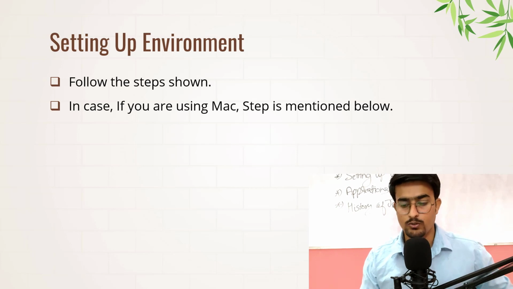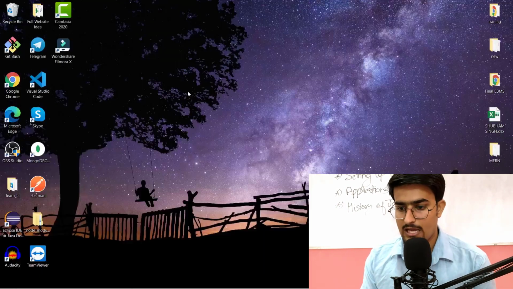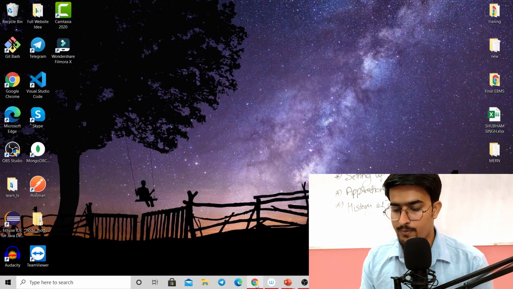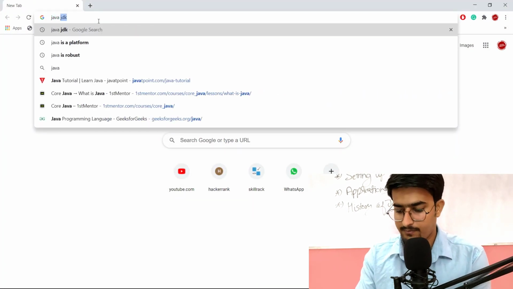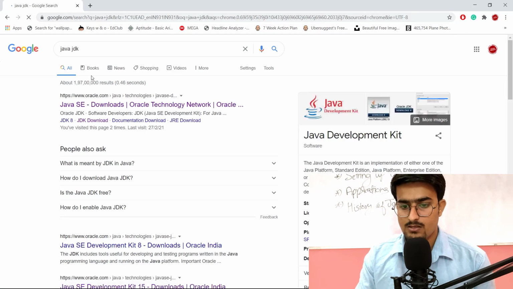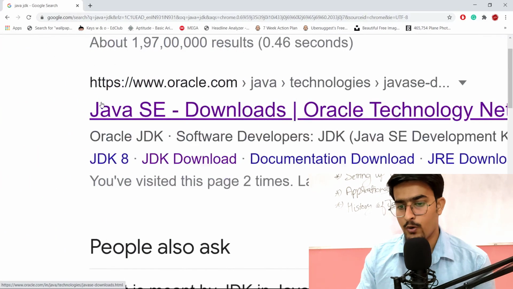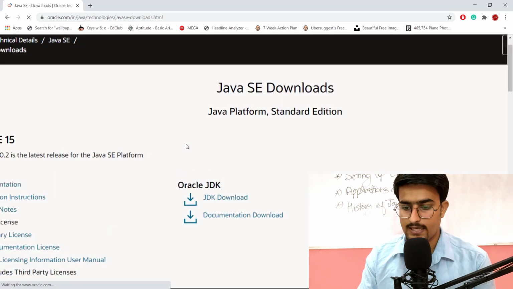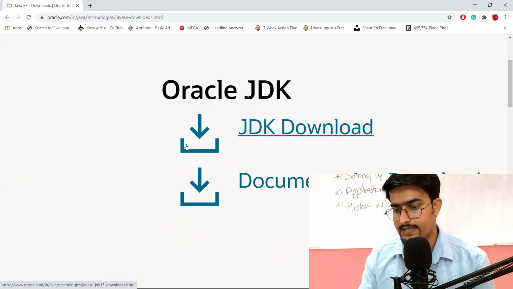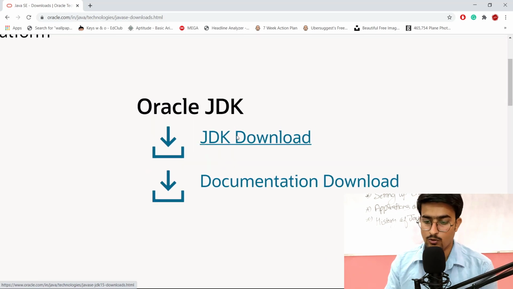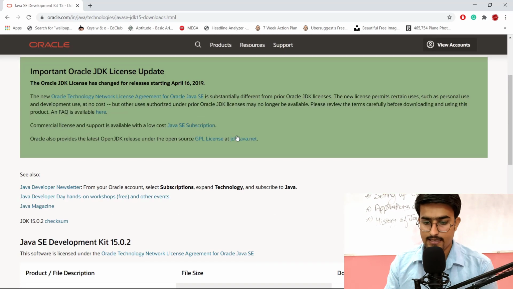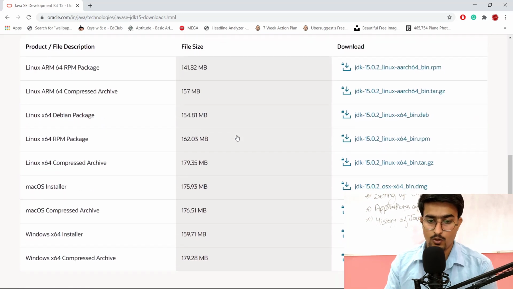Basically, what you need to do is open your favorite browser. I'd suggest Chrome. When we open Chrome, we just search for Java JDK. This is our first link, from oracle.com. We open this, and there will be two options in front of us, Oracle JDK and documentation download. We go to the JDK download directly. We don't need to think about anything else, and here we can see different OS versions: Linux, Mac, Windows.